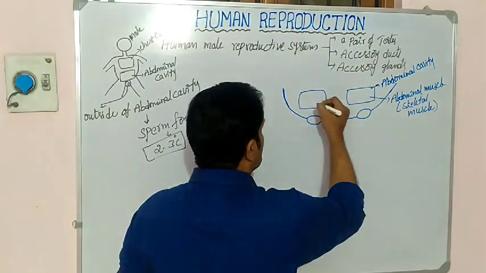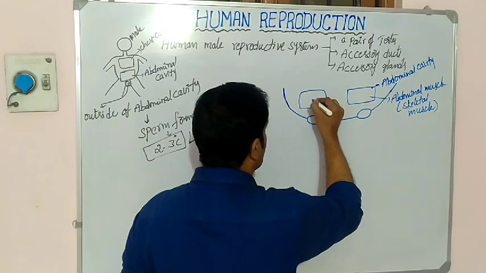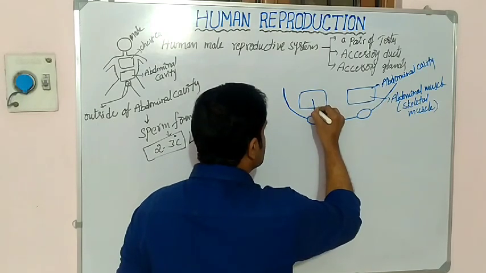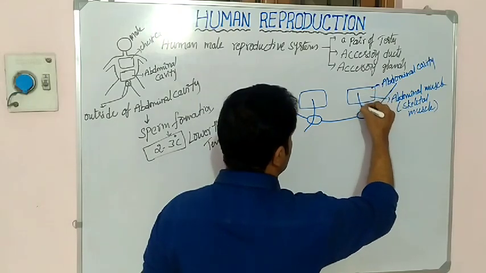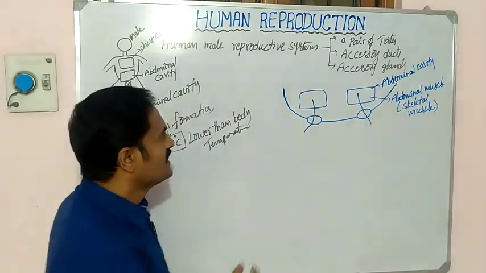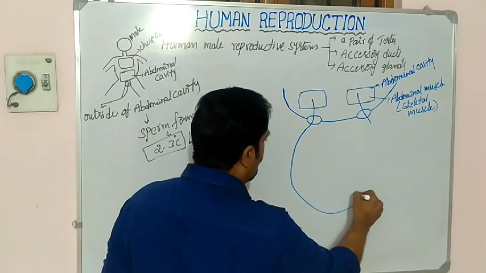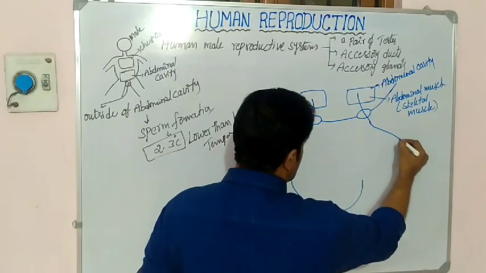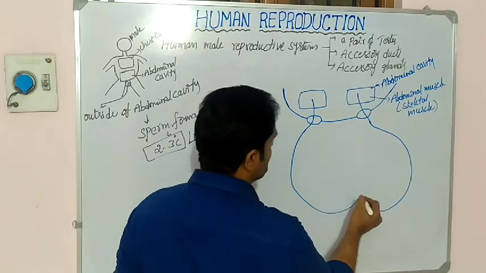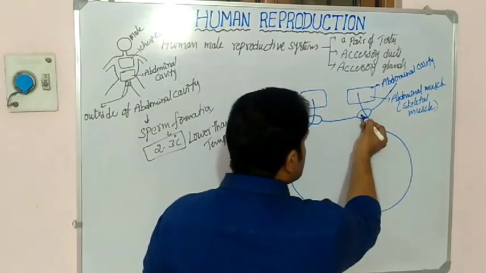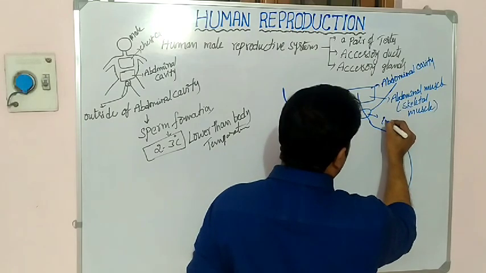See, from the abdominal cavity, one abdominal muscle comes under this opening and continues as a pouch-like arrangement, like this. This gap is called the inguinal canal.